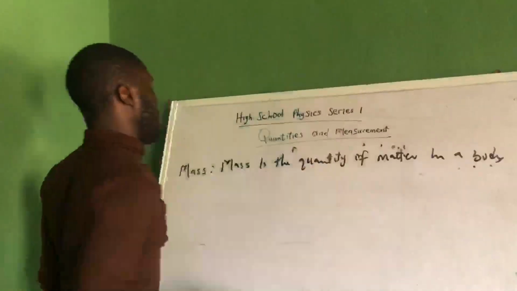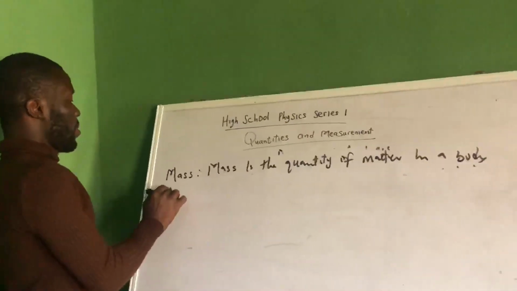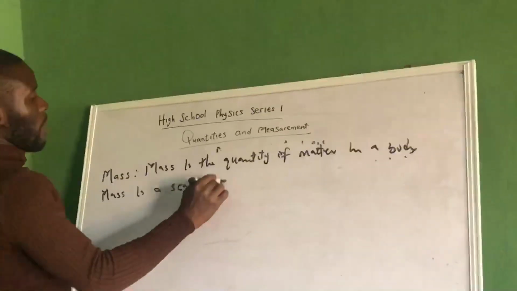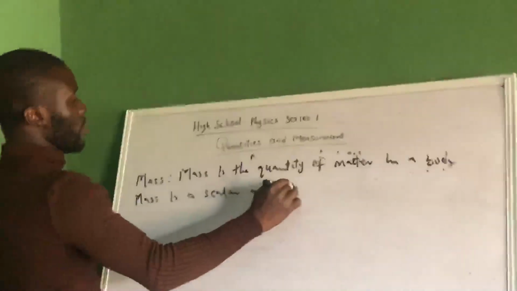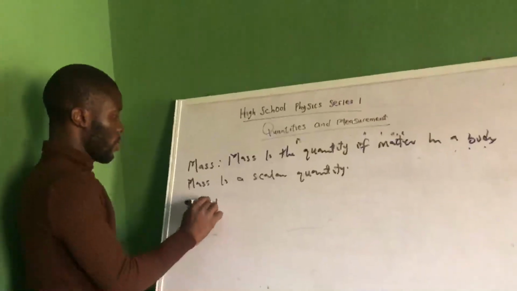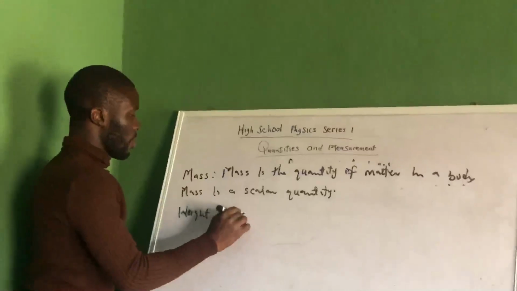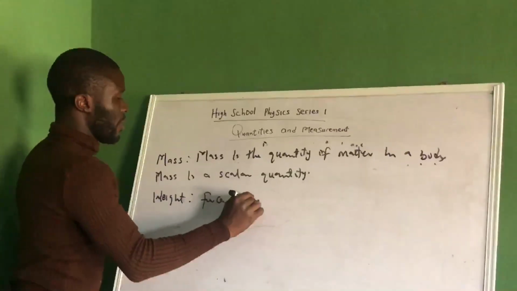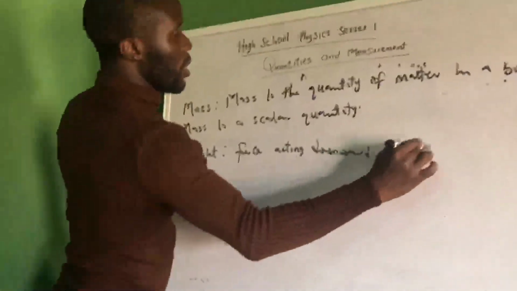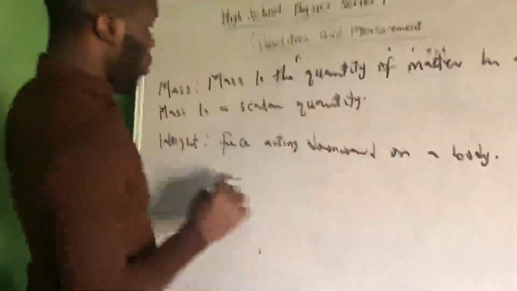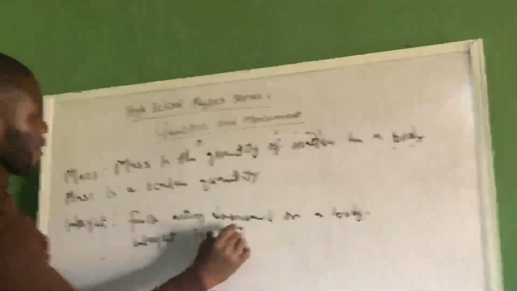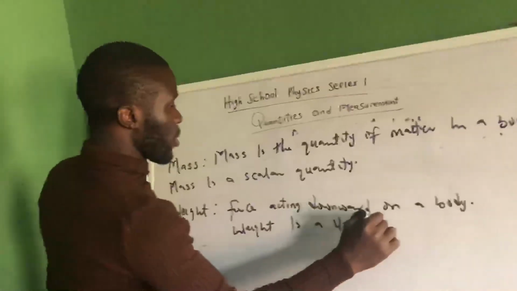That's the definition of mass. And mass is a scalar quantity. We are still going to talk about scalar and vector quantity very soon. Now, what is weight? Force acting downward on a body, that's weight. And weight is a vector quantity.